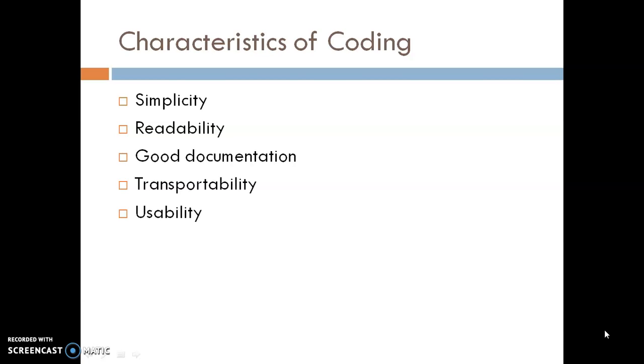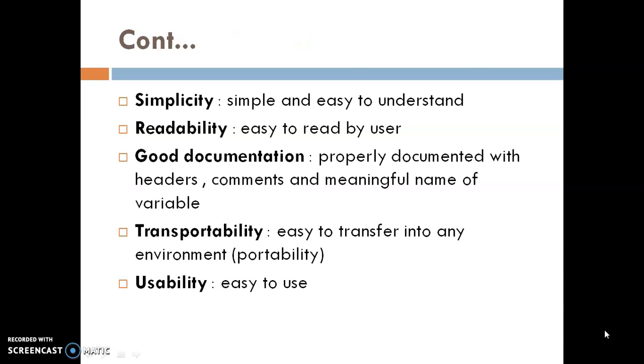Here are some of the characteristics of coding. The first one is simplicity, second readability, third good documentation, fourth transportability, and the last one is usability. Simplicity in the sense that code should be simple and easy to understand. Code should be easy to read by the user.